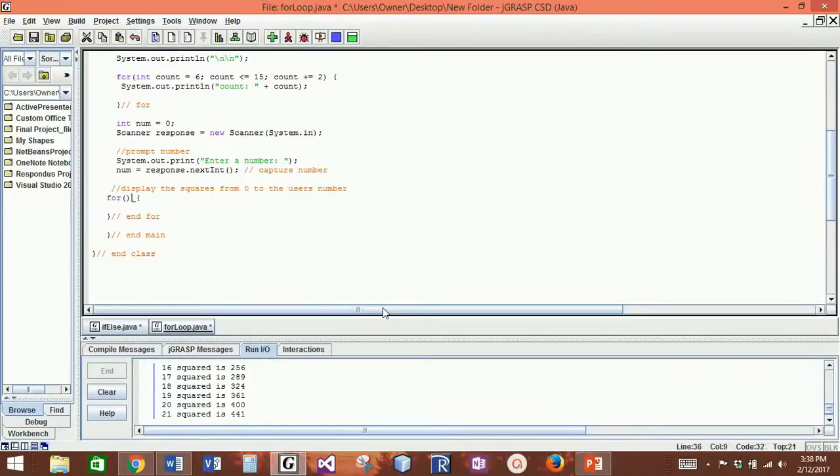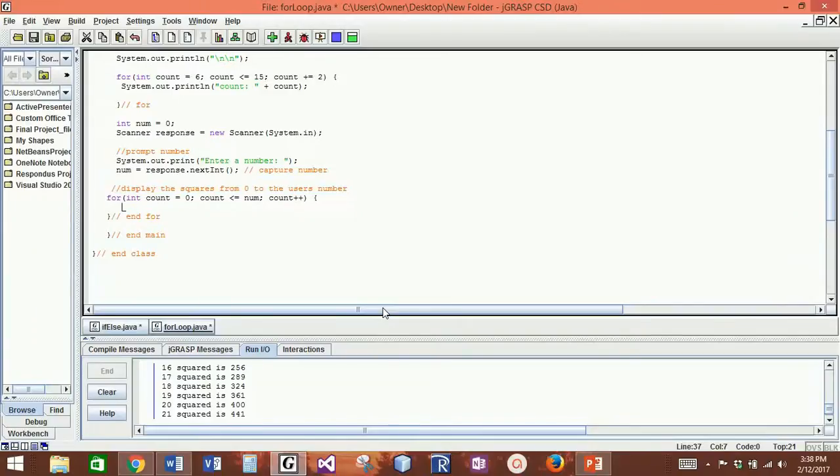And inside of here, I would like to begin at 0. So I'm going to create a counter variable. I'm going to initialize it to 0. I'm going to loop as long as my counter variable is less than or equal to the number that the user wants to go up to. So that value is number. And then I'm going to increment my counter variable by 1 each time. So you find out that my begin value for my counter and my ending value for my counter do not have to be literal numbers. They can be variables as well.